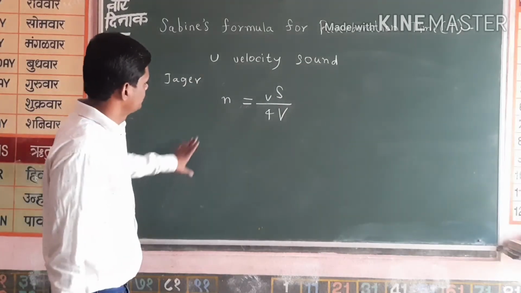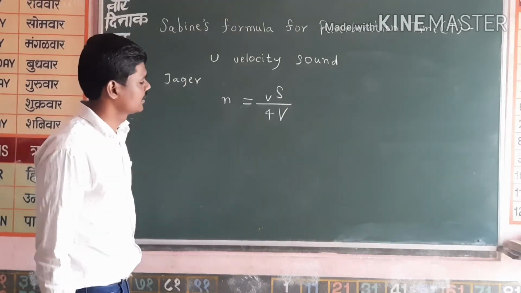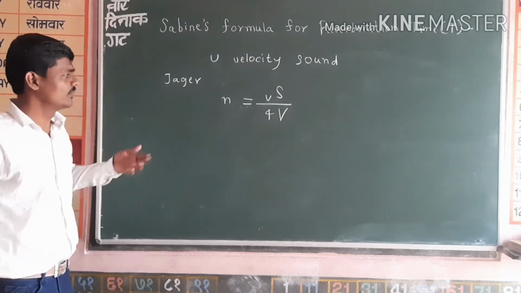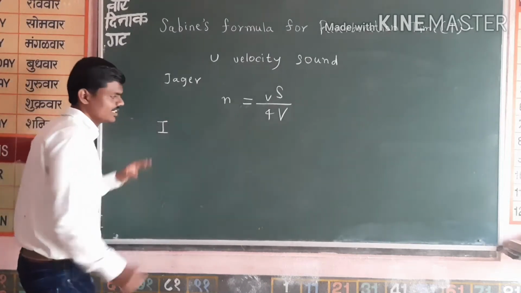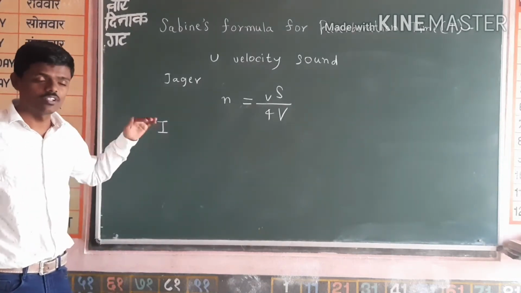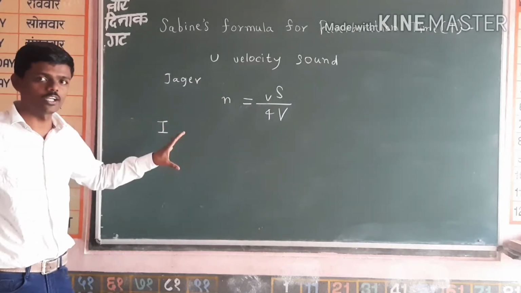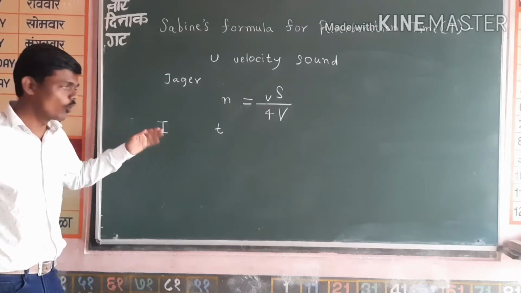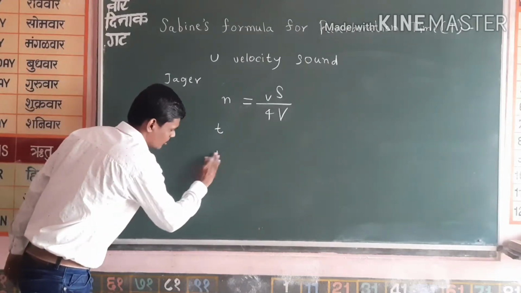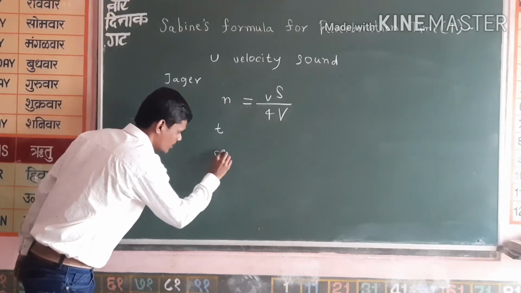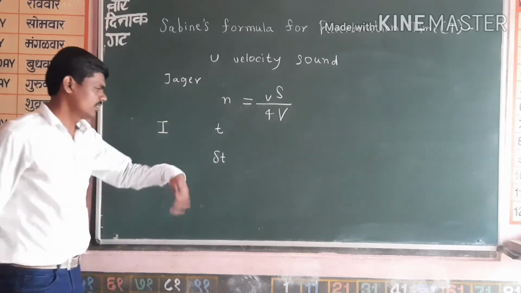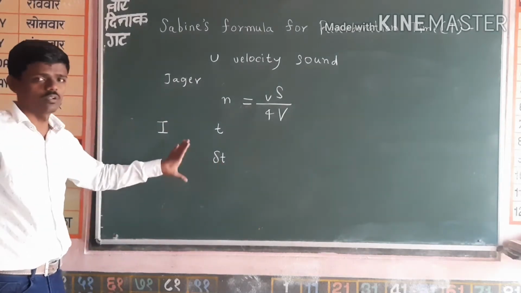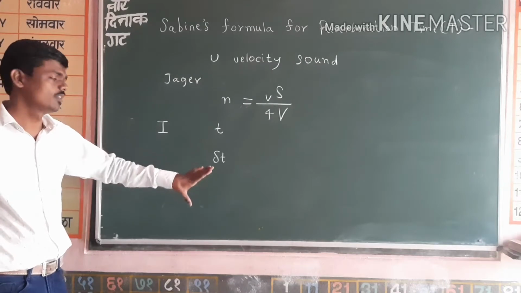Now if I is the intensity of sound waves in that hall at any time t, then we will take the fall in intensity over time as dou t, because we are using dt in a later equation, so we don't have to get confused between these two.